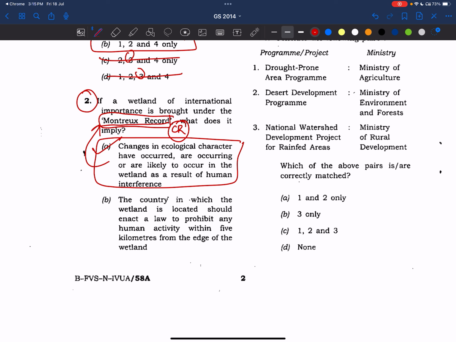Okay, let's see the other options as well. The country in which the wetland is located should enact a law to prohibit any human activity within 5 kilometers from the edge of the wetland. No, the Montreux Record is like a critically endangered section. It designates that this Ramsar site is getting depleted because of human interference. It does not give any instructions or compulsory things which we have to do. We should think about what we should do.